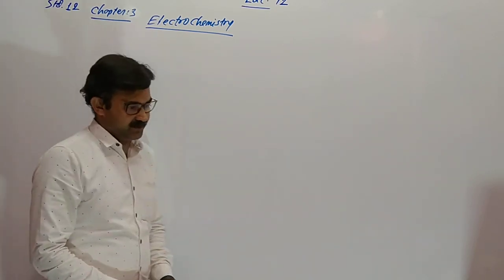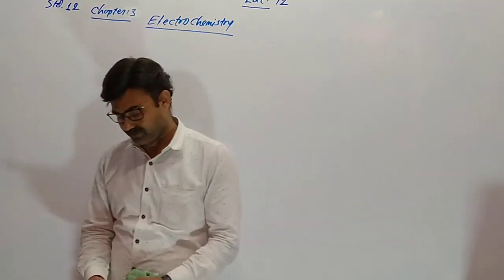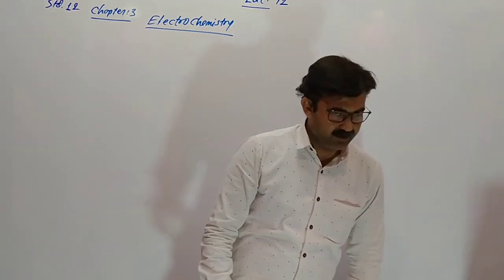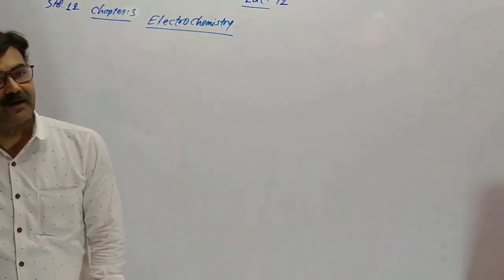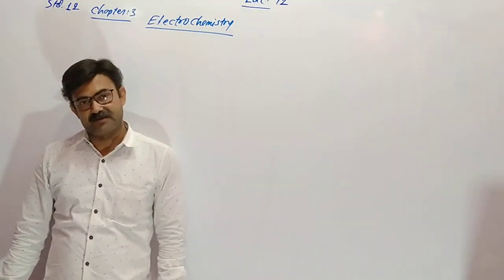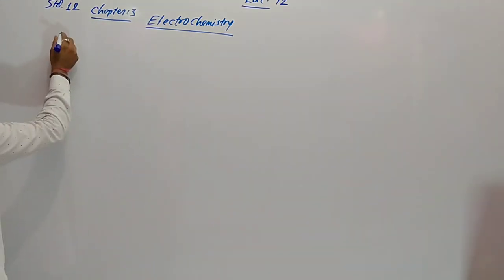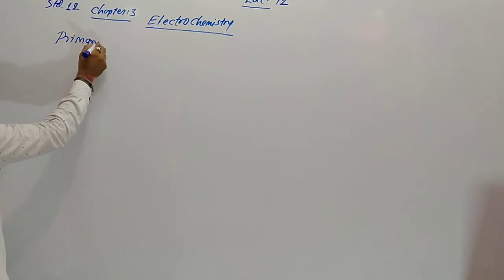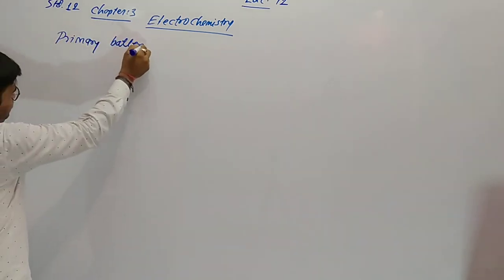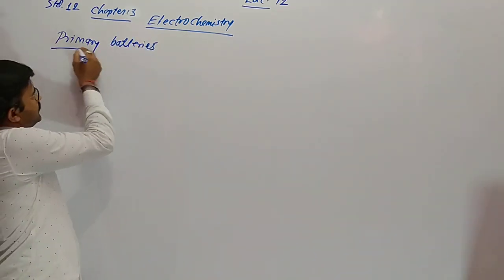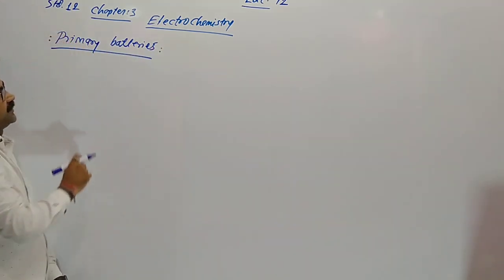Today we are in our chapter electrochemistry, lecture number 12 of your standard 12. Yes, we discussed in our last lecture about batteries. There are two types of batteries. We discussed primary and secondary. So we are going to primary batteries. In simple words, what is a primary battery?